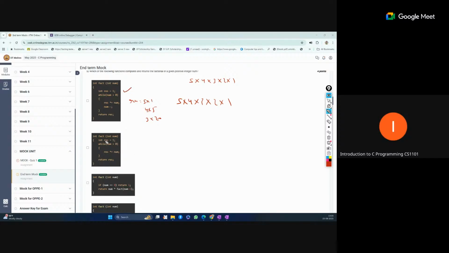Second option: res equal to 1, while num. This is an infinite condition, because here we are not decrementing num, so the condition will always be true and our code will enter an infinite loop. So this is not correct.